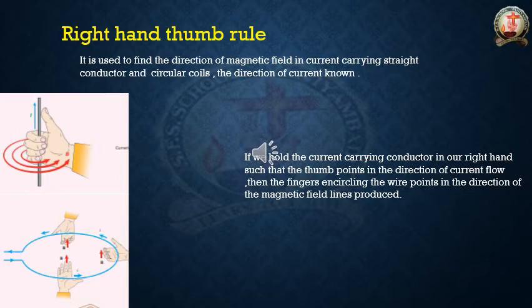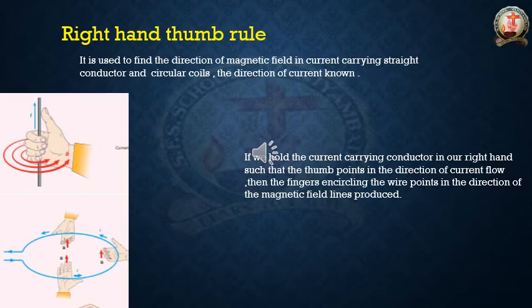If we hold the current carrying conductor in our right hand, we keep it such that the thumb points in the direction of current flow. Then the fingers encircling the wire point in the direction of the magnetic field lines produced.